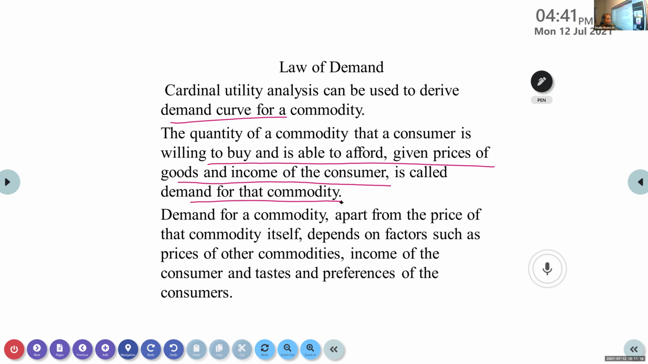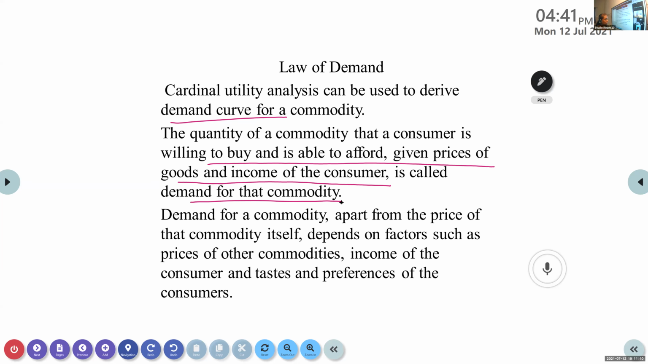Nestle, can you tell? What do you mean by demand for a commodity? Nestle. Can you tell? No. Okay, Pranav, can you tell?